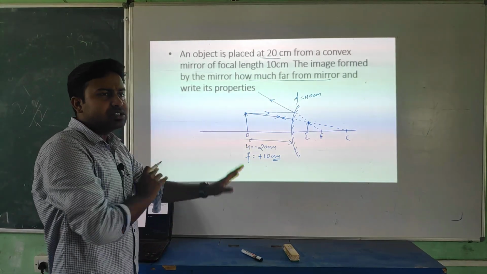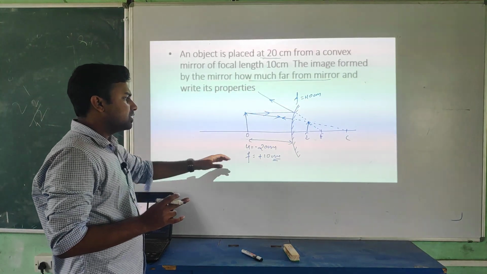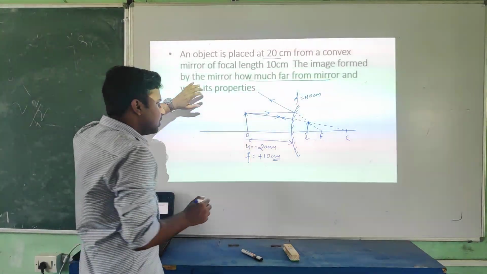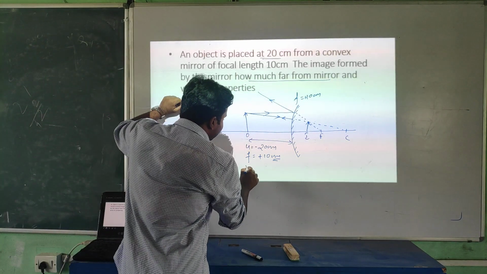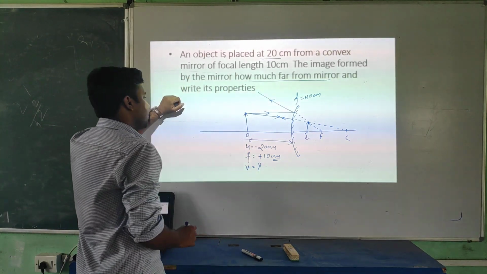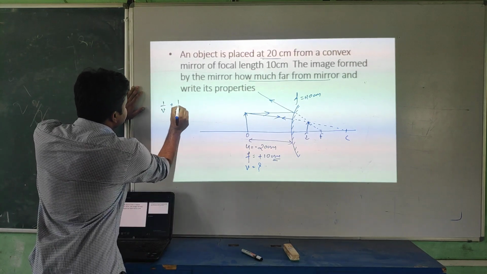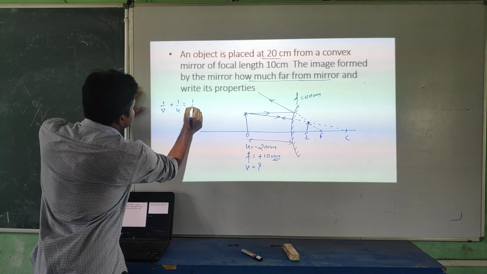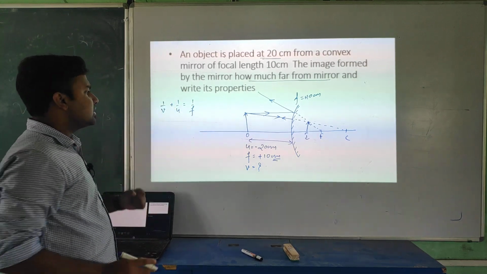Those who don't know sign convention, please revise the last video on spherical mirrors. Otherwise, you can't solve the question. And the mirror formula also. Here we will use the mirror formula. We have to find V. For finding V, we know the relation 1 by V plus 1 by U is equal to 1 by F.